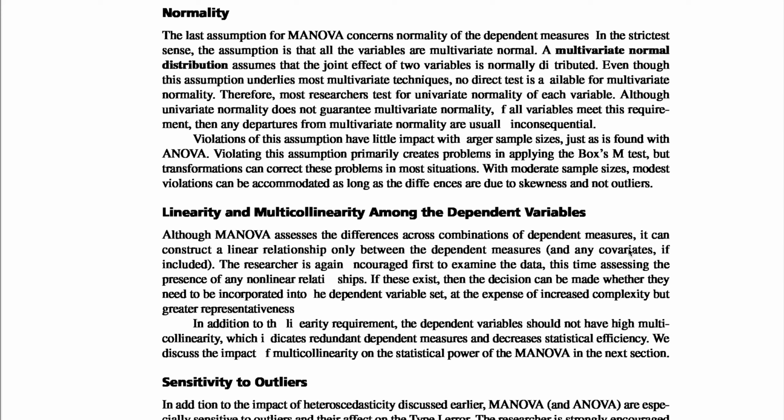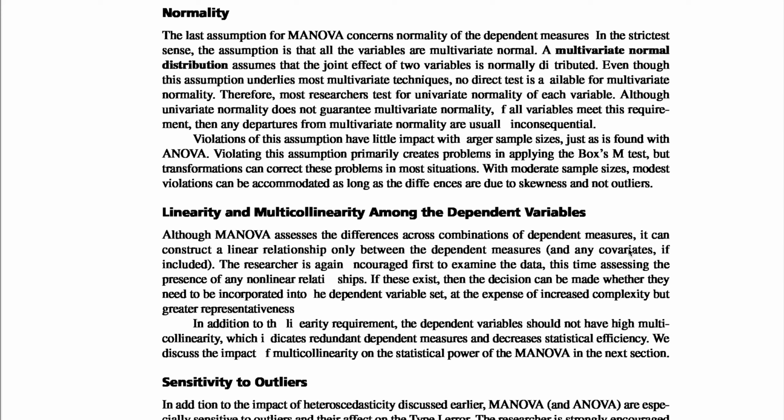Although MANOVA assesses the differences across the combination of dependent measures, it can assess only linear relationships between the dependent measures. Any covariates, including the researcher, is again encouraged to examine the data, this time assessing the presence of any non-linear relationships. If these exist, then the decision can be made whether to incorporate them into the dependent variable set, at the expense of increased complexity but greater representativeness.